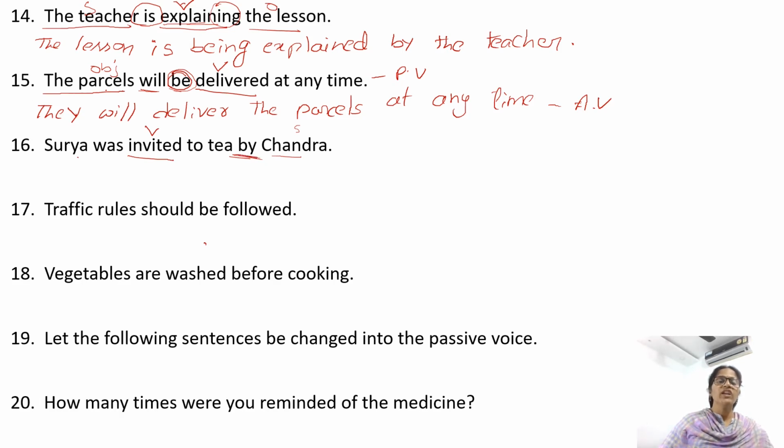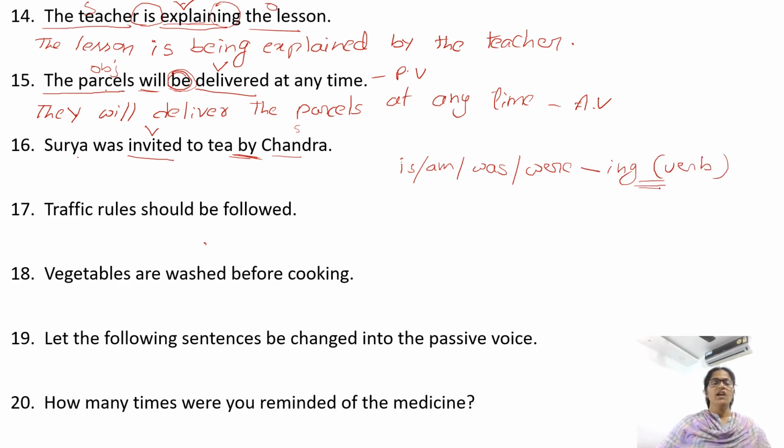Okay, and one more indication that the sentence is in passive voice, that after is, am, was, were, in active voice we will find ing form of a verb, but here you see after was we have V3 form of a verb. So it is a clear indication that the sentence is in passive voice.